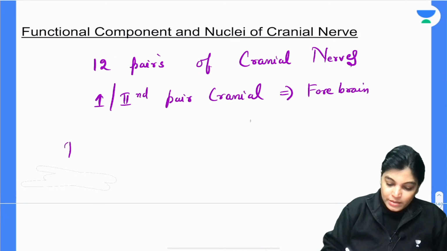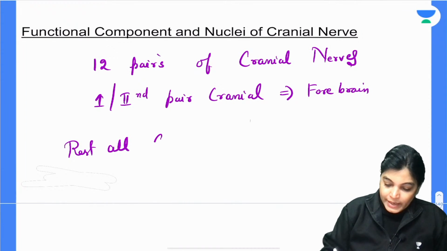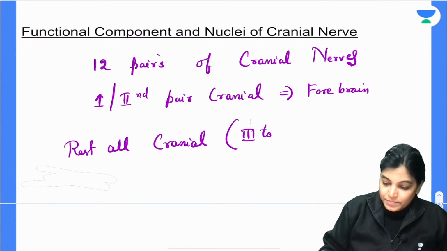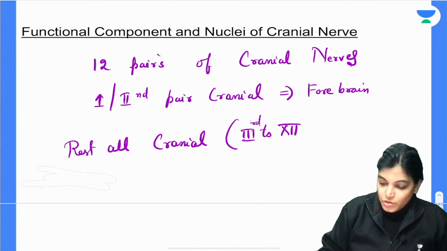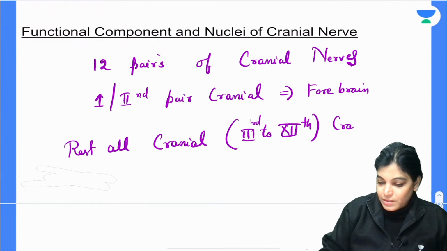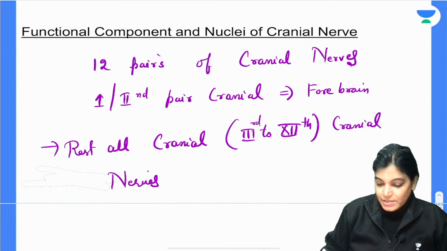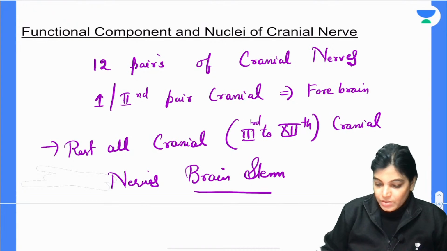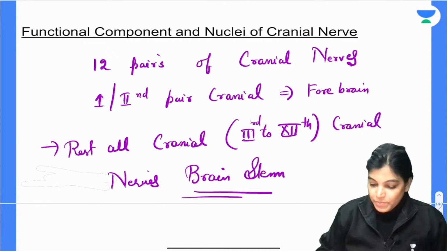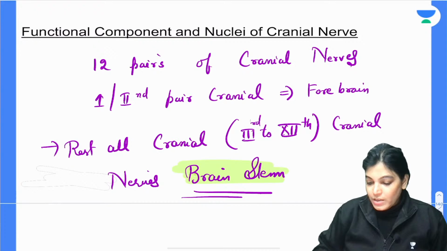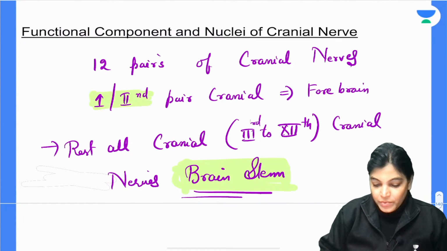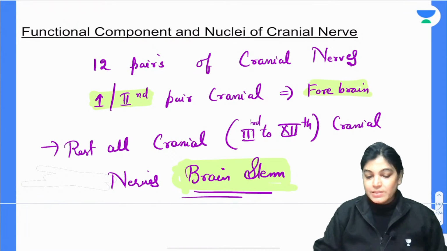So the rest of all the cranial nerves, that is third to 12th cranial nerve, emerge out from the different parts of the brainstem. They emerge out from the brainstem. So these cranial nerves are emerging out from the brainstem, that is the third to 12th, but the rest, that is first and second pair of cranial nerve, emerge out from the forebrain.